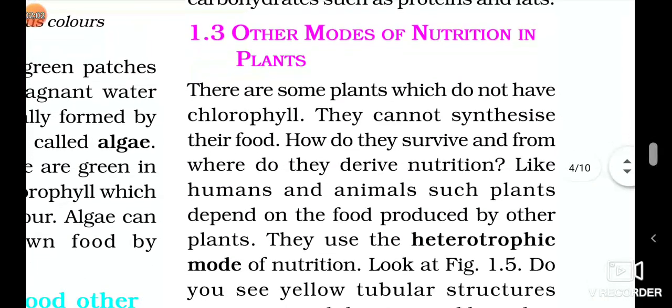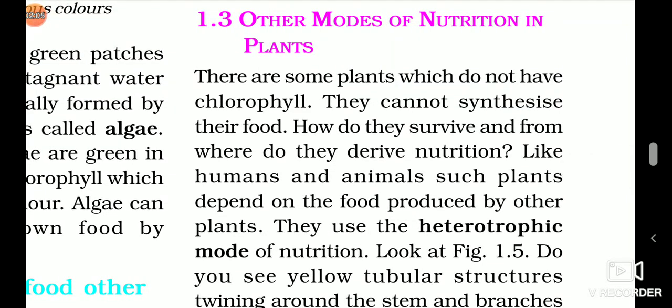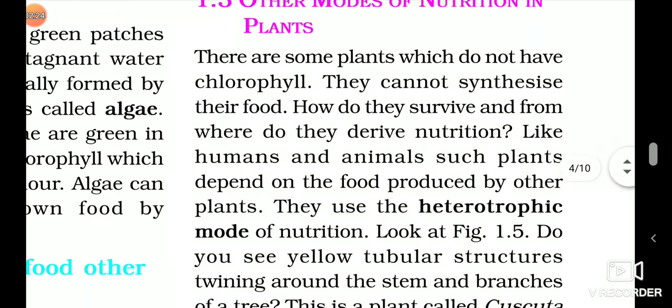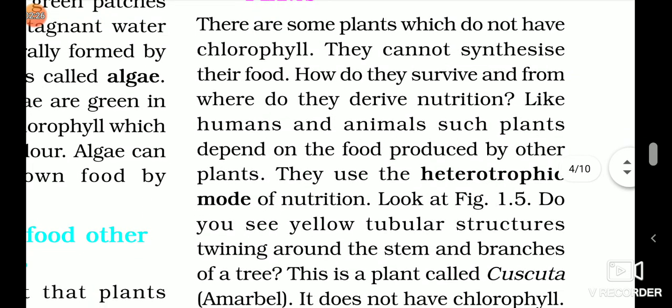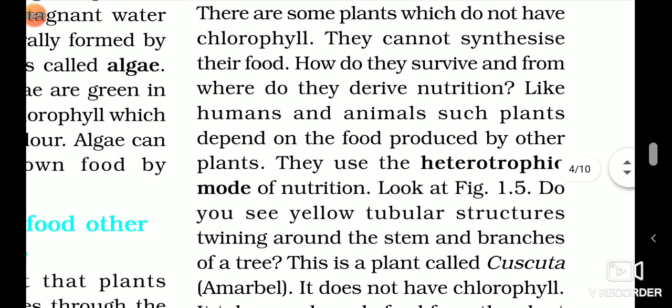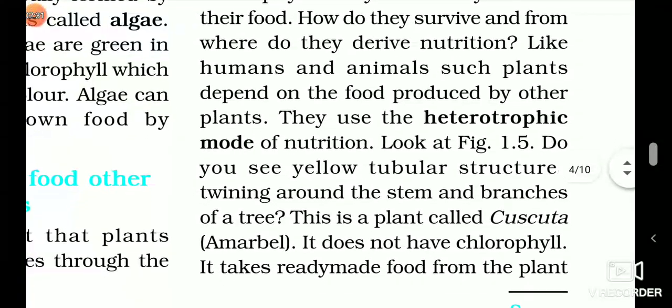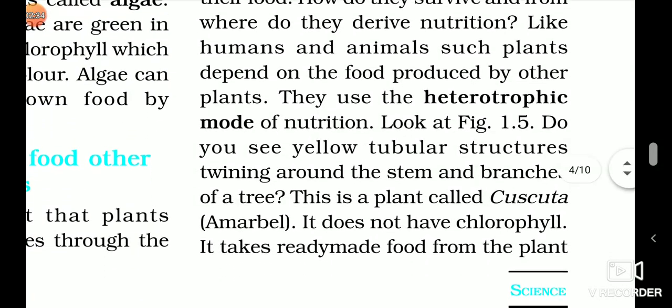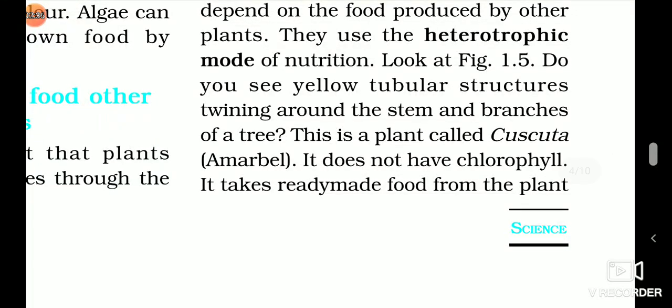Now students, we will be learning another mode of nutrition. So the next mode is heterotrophs. Some plants do not have chlorophyll present in them. So those plants are dependent on green plants, that is autotrophs, for their food. These plants, just like humans and animals, depend for their food on green plants. So they are called heterotrophs, and that mode of nutrition is called heterotrophic nutrition.